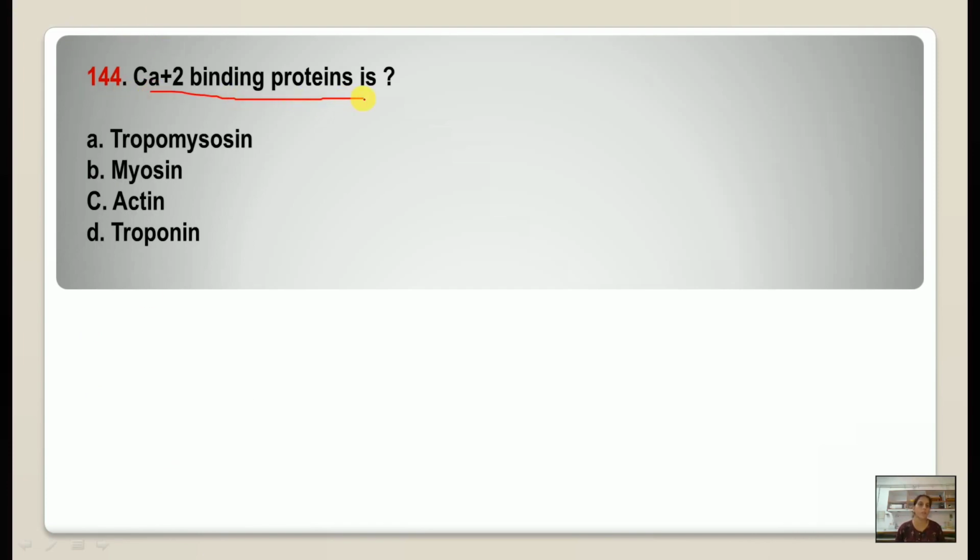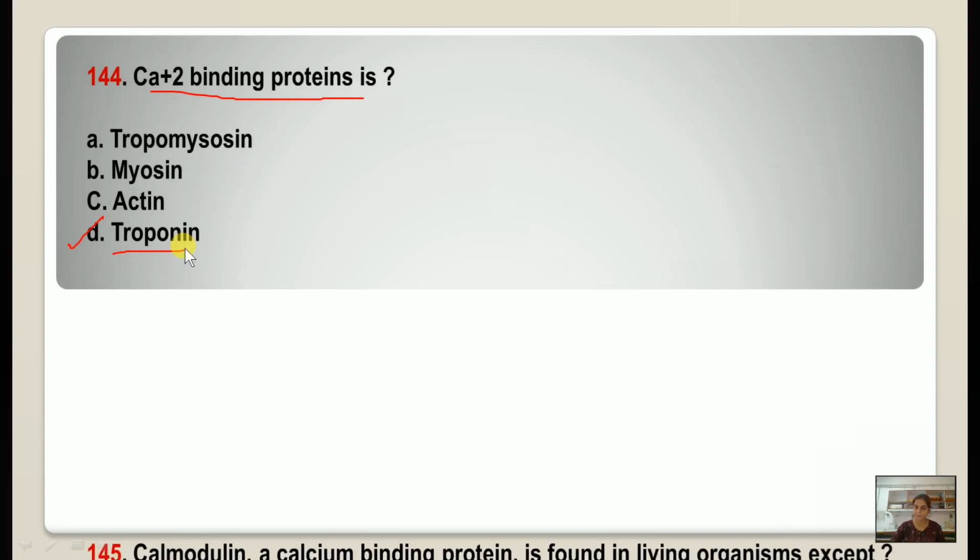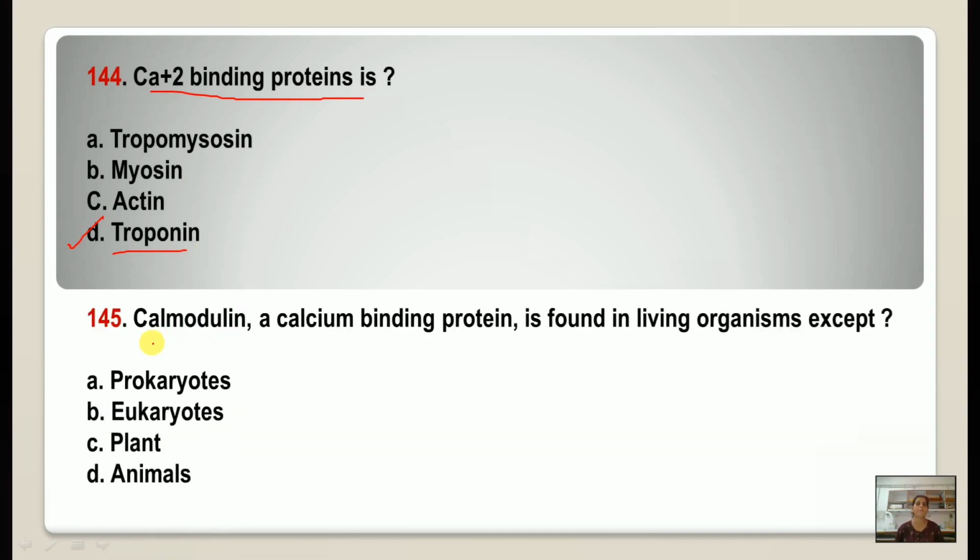Calcium binding proteins are the troponin. Number 145. Calmodulin, a calcium binding protein, is found in living organisms except prokaryotes. Rest all, it is found in eukaryotes, plants and animals.